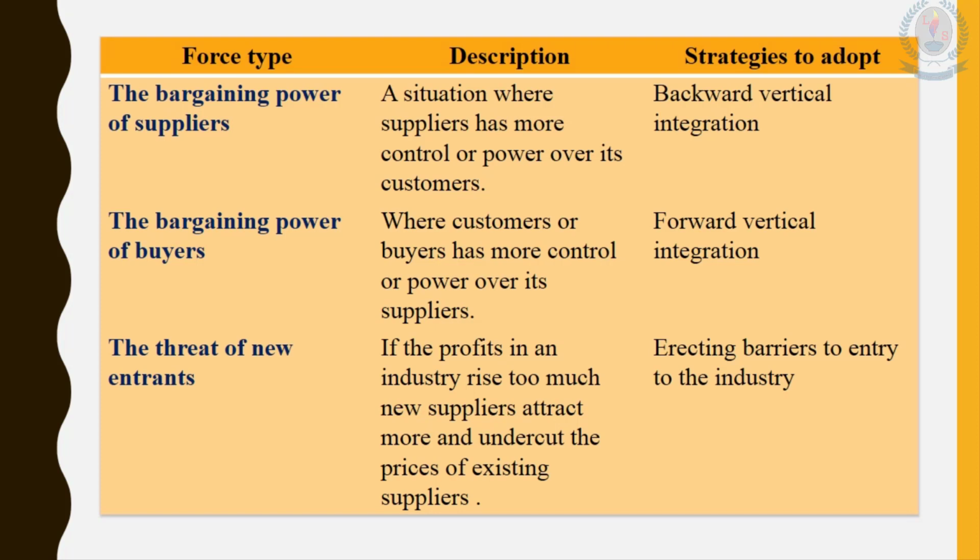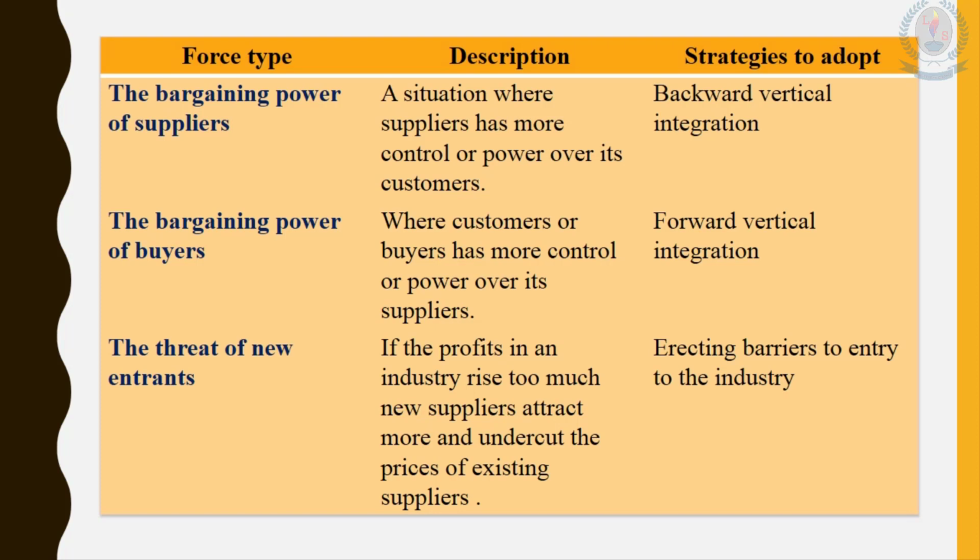Let's assume, and again I will explain this with an example, that we are conducting a manufacturing company. If our customers have more power, then we need to provide our products according to their prices, because their bargaining power is higher.